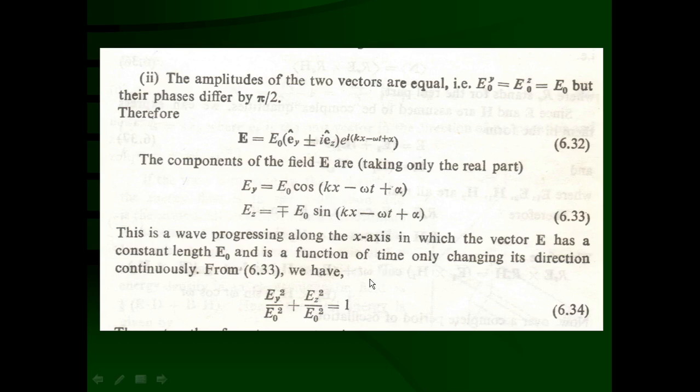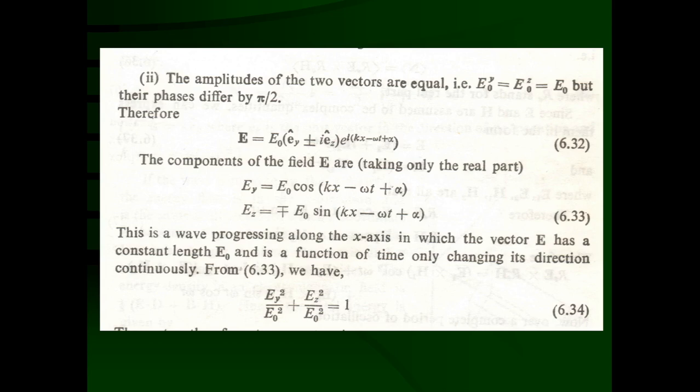So on the right hand side it is going to be 1, and on the left hand side it is going to be Ey square upon E0 square plus Ez square upon E0 square. This is the equation of a circle, you understand, and the radius of the circle is going to be E0. That means there is a rotating vector. The amplitude of the rotating vector does not change. Its amplitude remains E0 only, but it is rotating in the YZ plane.